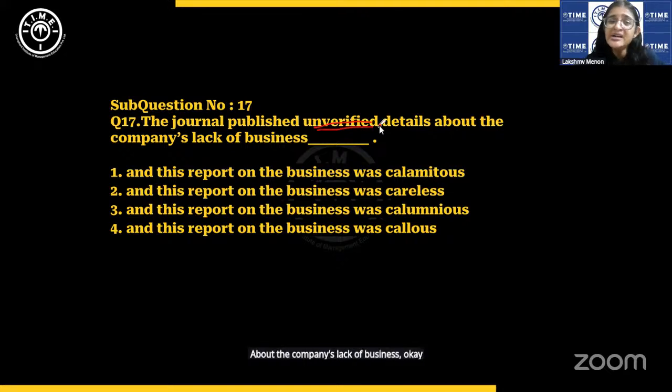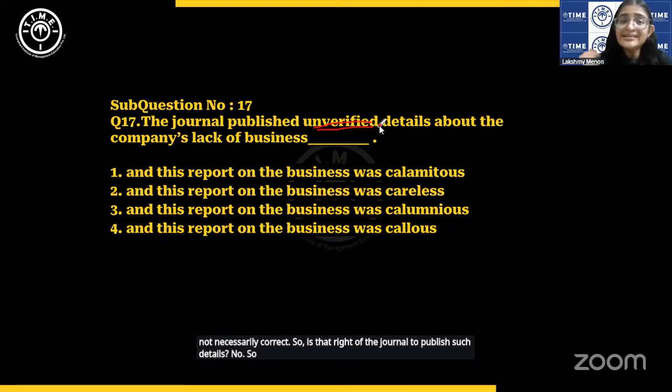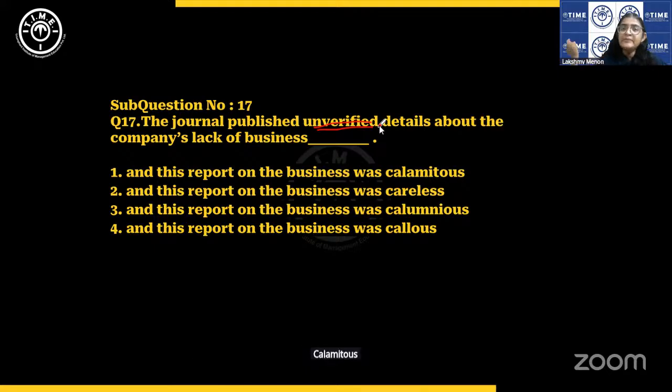Okay, so unverified details, not necessarily correct. Is that right of the journal to publish such details? No. And this report on the business was calamitous. Calamitous is disastrous. Possible, if the journal published unverified details, it could have caused a disaster.